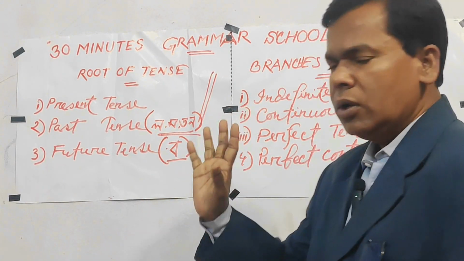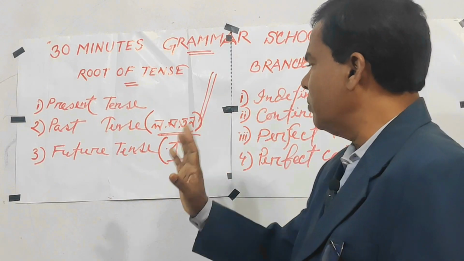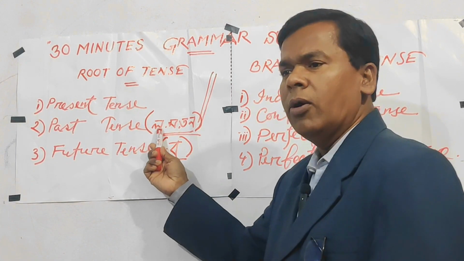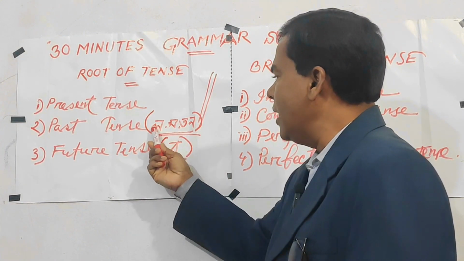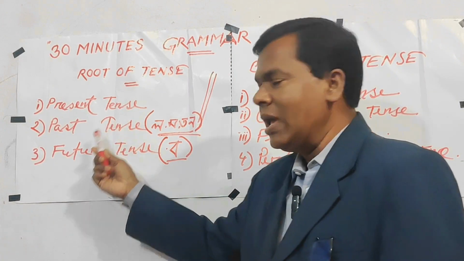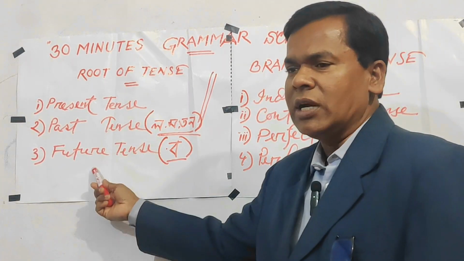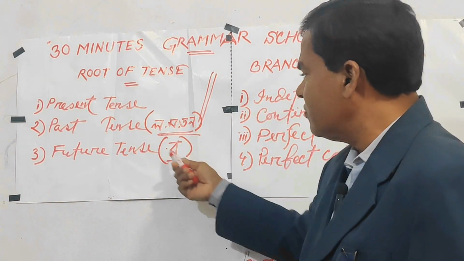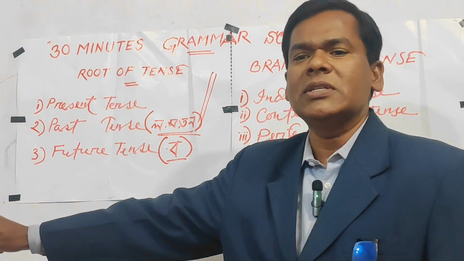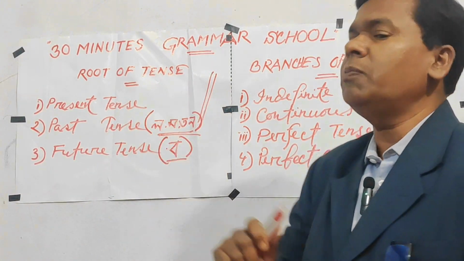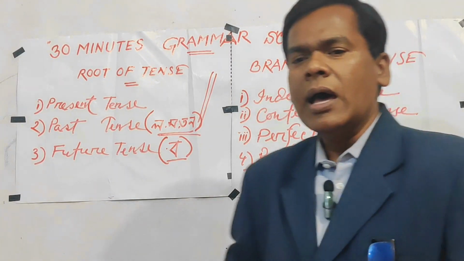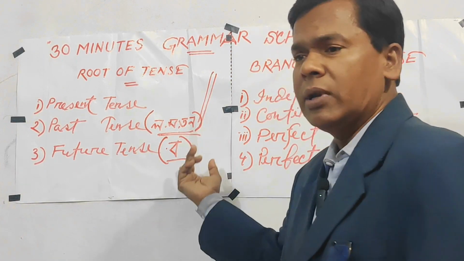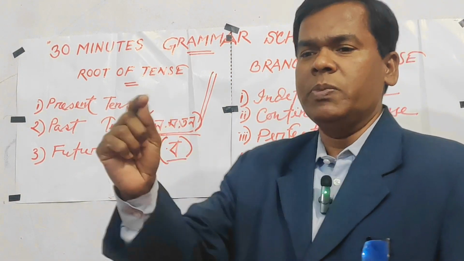We have already known something, and that is lo, mo, to, no. Look here, lo, mo, to, no. These are the four letters, and these four letters are the symbols of past tense, and bo is the symbol of future tense. And if we don't find any one of these five at the last part of the sentence, then you will think that sentence is of present tense. Look here, if I say ami bhat khai, the last letter is khai, but there is no mention of these five. Okay, so it is of present tense.